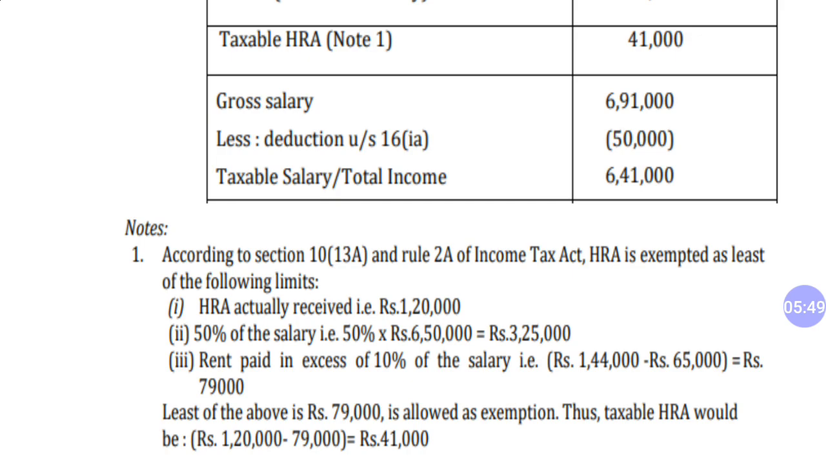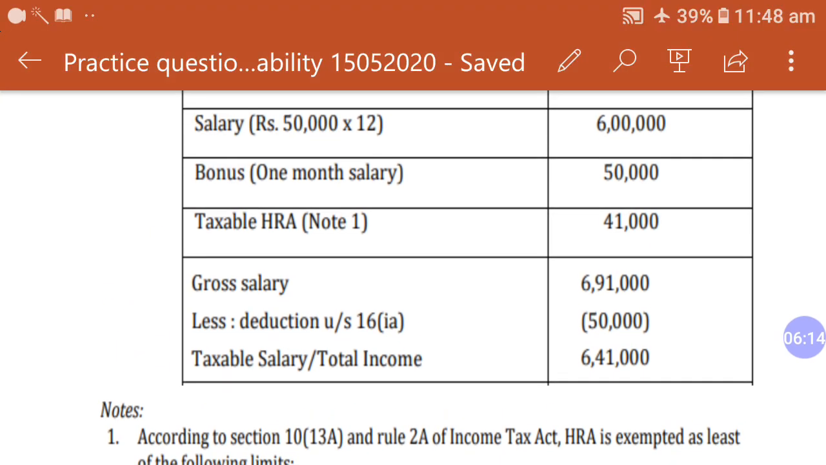And the amount of bonus, this is 50% of salary, so this is 3,25,000. Rent paid in excess of 10% of the salary, 1,44,000 minus 65,000, this is 79,000. So the least of the three will be allowed as exemption. So taxable HRA is actual HRA minus tax free HRA, so it is 41,000. So taxable HRA 41,000. Now the gross salary is 6,91,000.